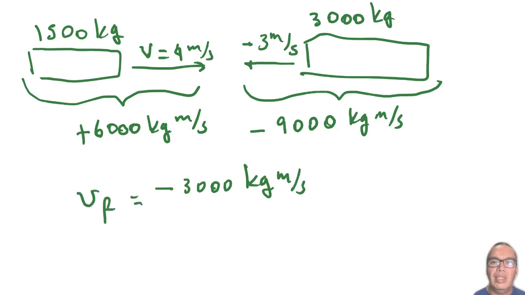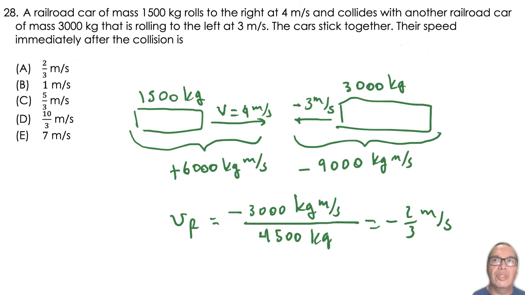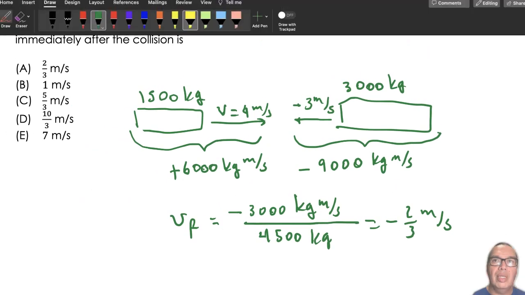When we divide this total momentum by the combined mass of the two cars, we have negative 2/3 meters per second. Since they are asking about speed, we can ignore the sign, and the answer is option A.